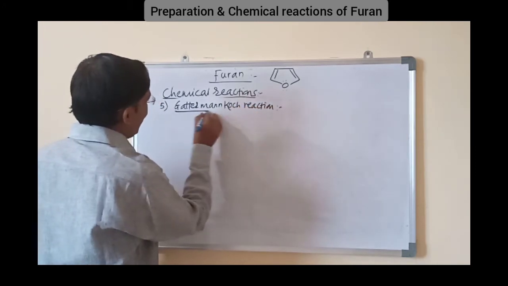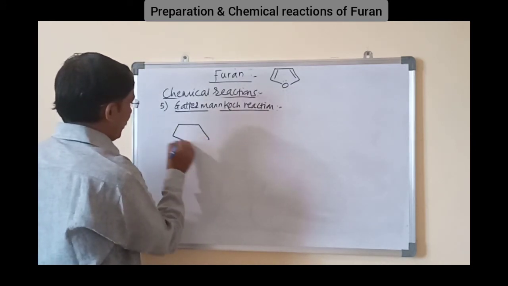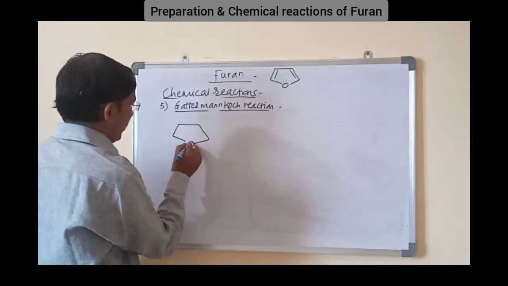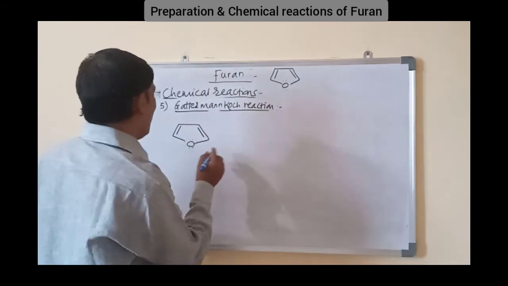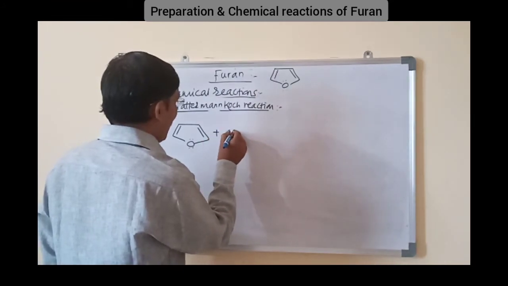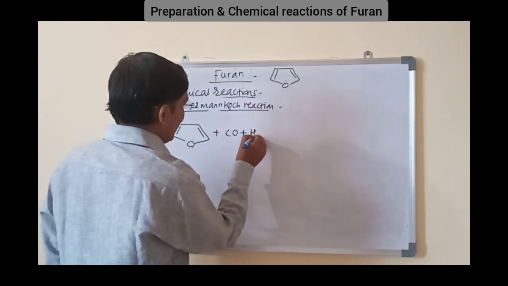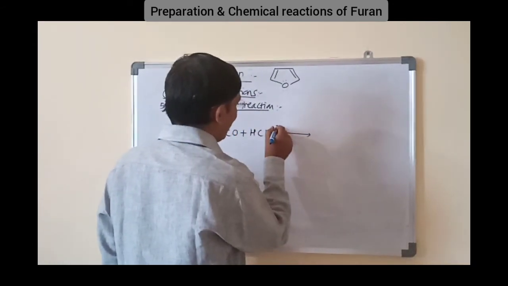Here furan is treated with a mixture of carbon monoxide and HCl in presence of anhydrous AlCl3.